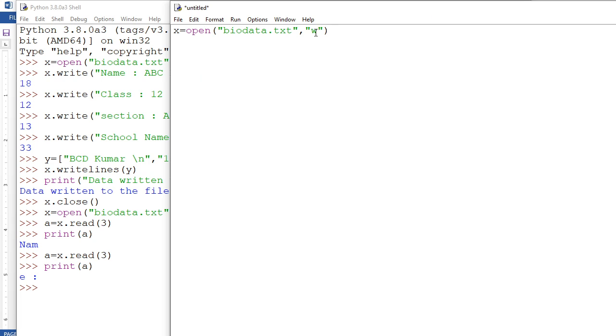Okay, in what mode? Read mode. Done. So now read mode, you know, READ, read, number of characters. Now I am going to show you how to read lines. So first of all I need a variable. Let's suppose y is the variable, y is equal to x dot readlines.